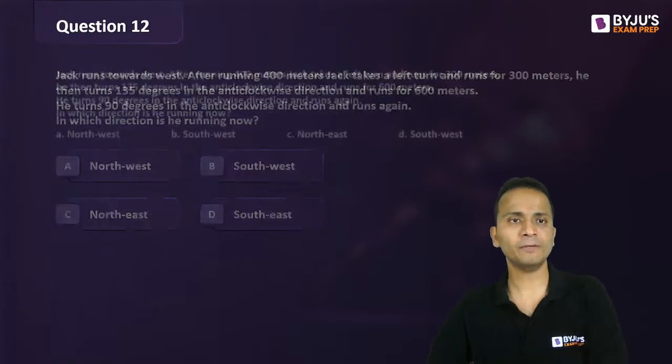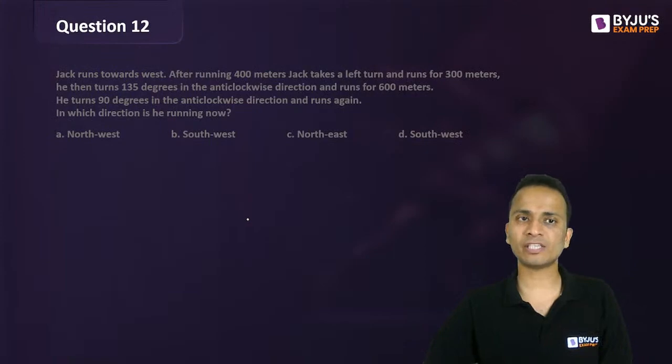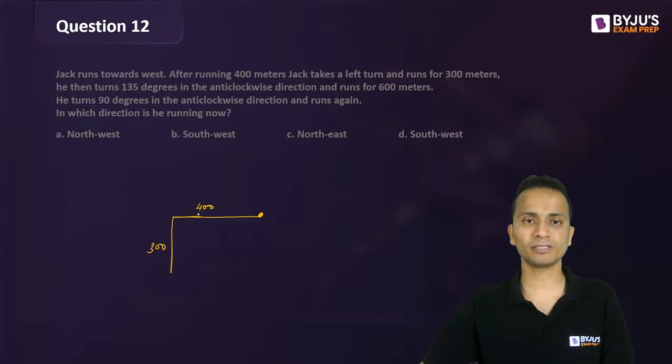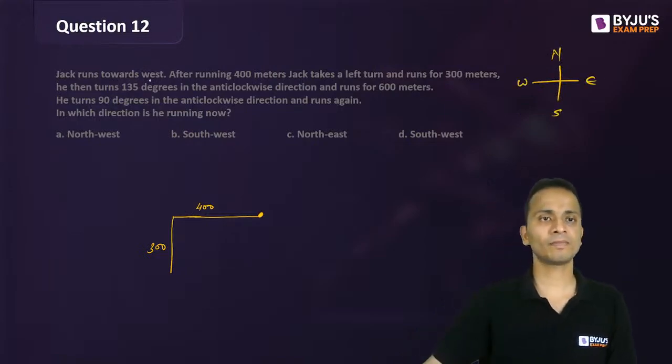Simple. Okay, now Jack runs towards west. So he is going towards west, and after running 400 meters, so west 400 meters. Wait, let me give this line a little length. Okay. After running 400 meters, he takes a left turn. So left turn, that means towards south, and walks 300 meters. Right? So again, I'll draw the reference north, south, west, and east.